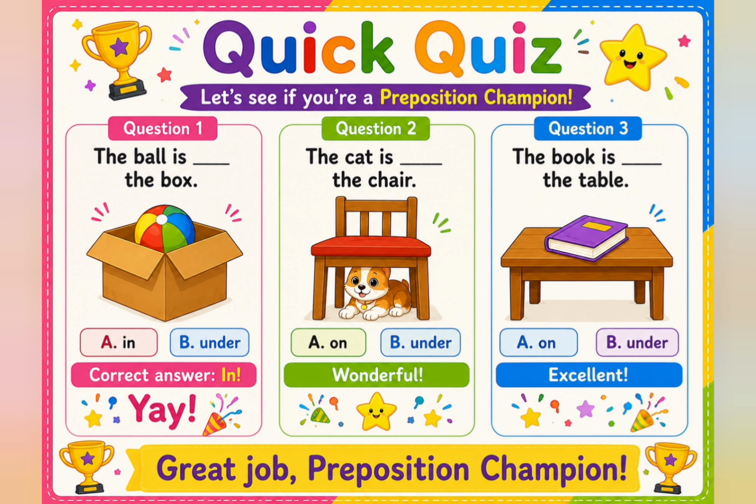Question 2. The cat is dash the chair. Wonderful. The cat is under the chair. Very nice. Next is the book is dash the table. So what will be the answer? The book is on the table.